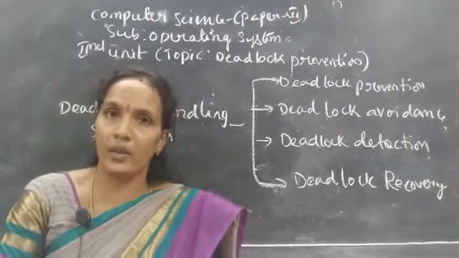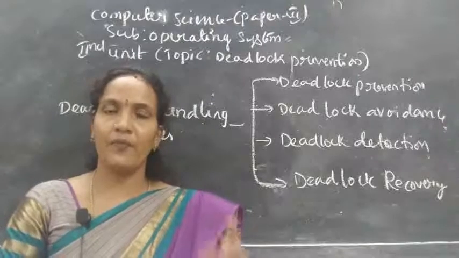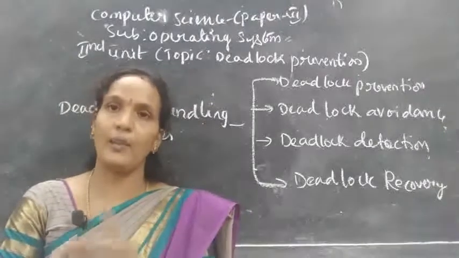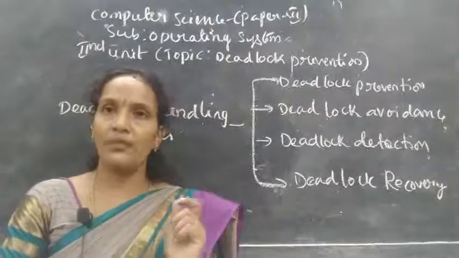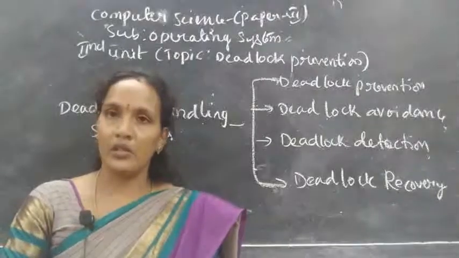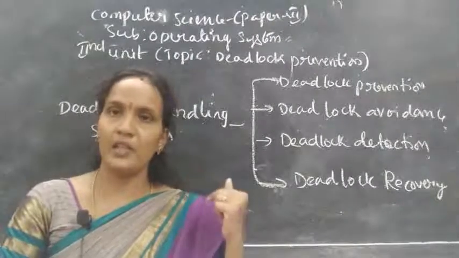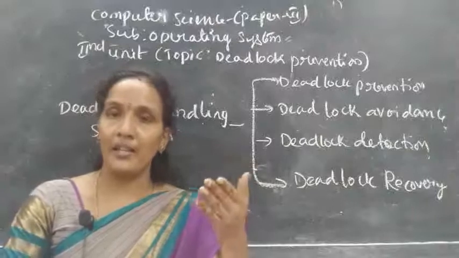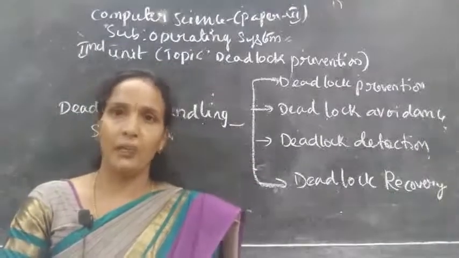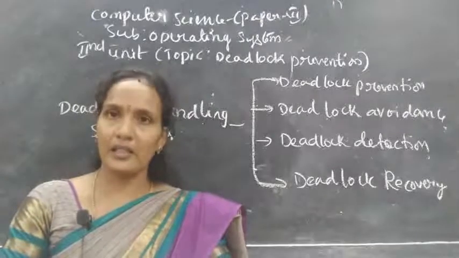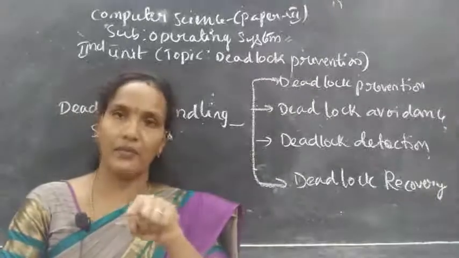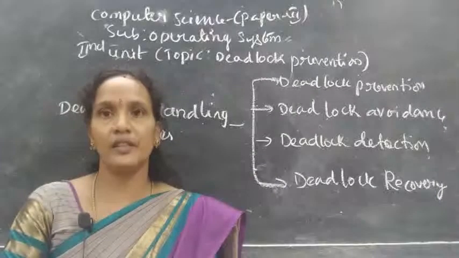Based on the resource allocation graph also, you can find out whether there is a deadlock or not. In the resource allocation graph, the resources are the set R1, R2 to Rn, and the processes are P1 to Pn. If any process is requesting a resource, there is a directed edge Pi to Rj. And if any resource is allocated to a process, there is a directed edge from Rj to Pi. Okay, so if there is a cycle in the graph, then you can decide there is a deadlock.